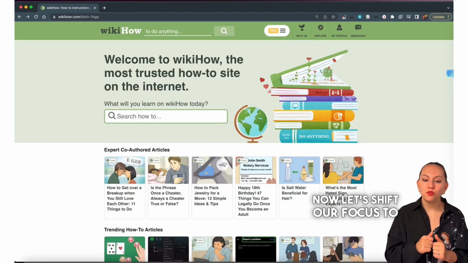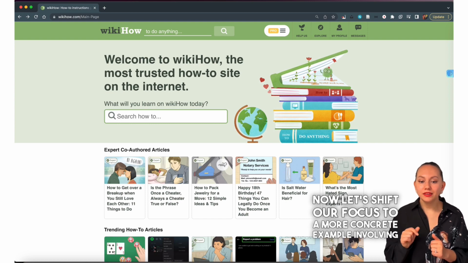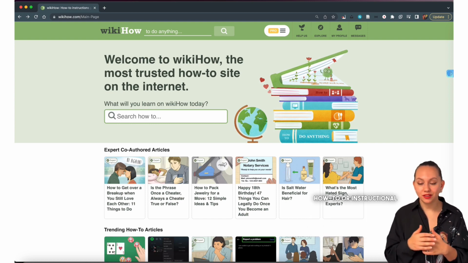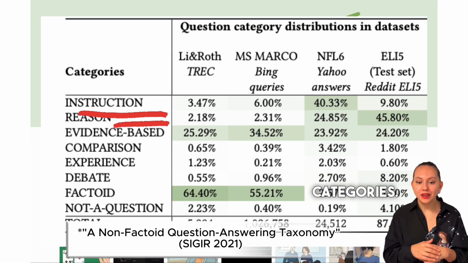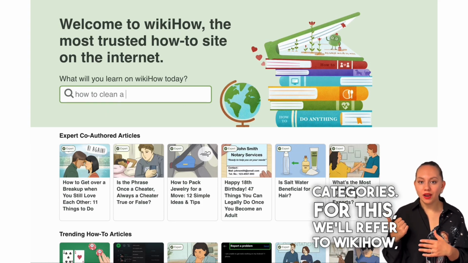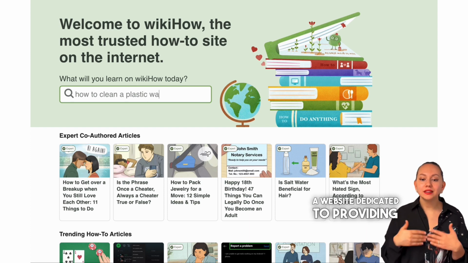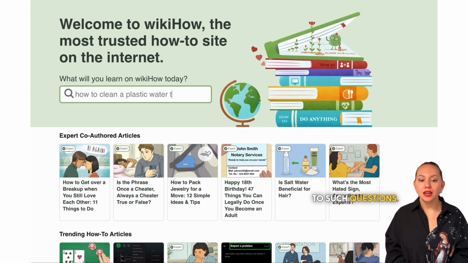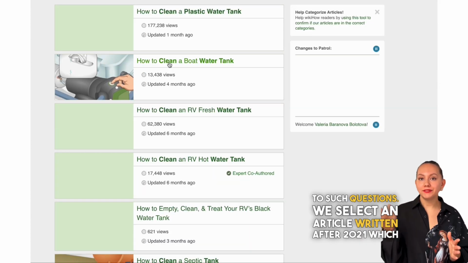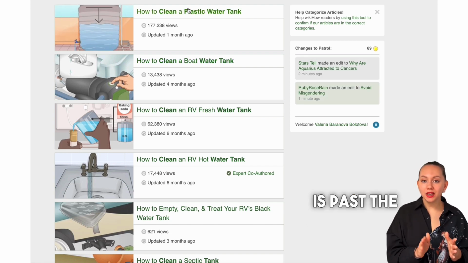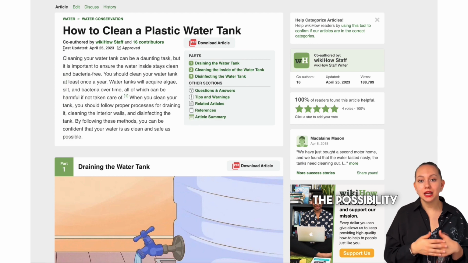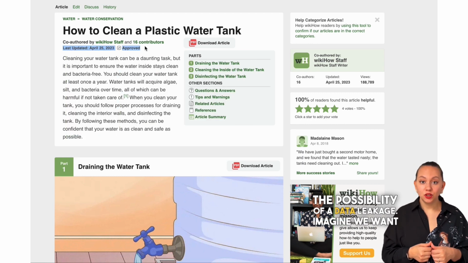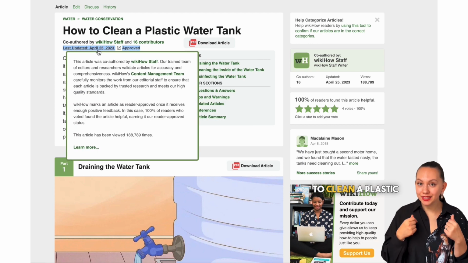Now, let's shift our focus to a more concrete example involving how-to or instructional questions, which are among the most popular non-factoid question categories. For this, we'll refer to wikiHow, a website dedicated to providing elaborate answers to such questions. We select an article written after 2021, which is past the knowledge cutoff of the GPT model, thus minimizing the possibility of data leakage. Imagine we want to know how to clean a plastic water tank.